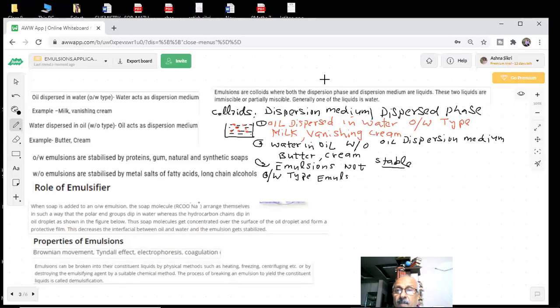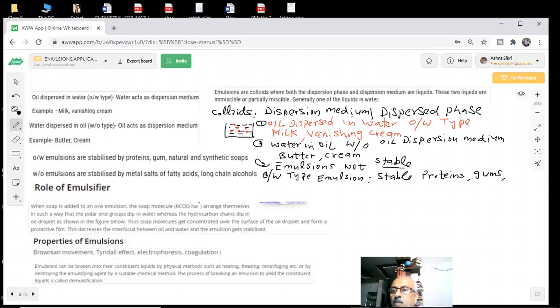To stabilize them, what do you add? You want them to be stable, so you add proteins, gums, natural and synthetic soaps.